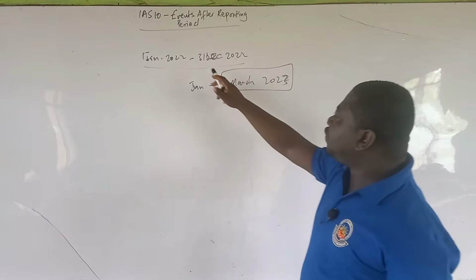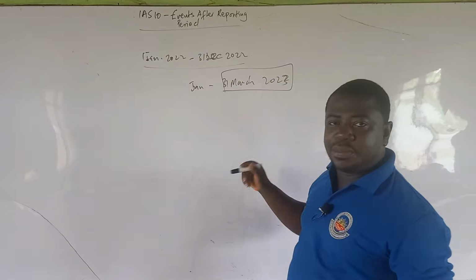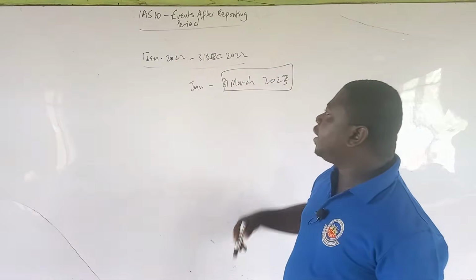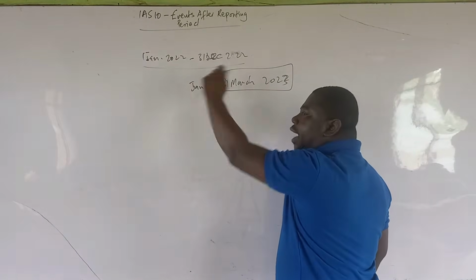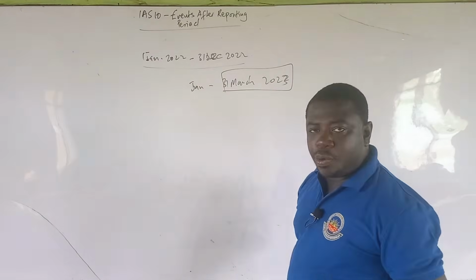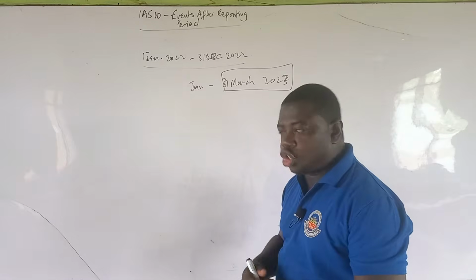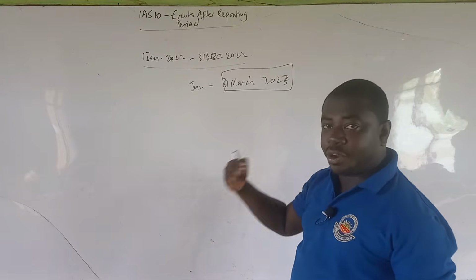So if the 3-month period is allowed, then whatever happened after the reporting period, those post-reporting period events, favorable or unfavorable, that occur between the last day of the reporting period and the date the accounts will be authorized for issue, any event that happens within this 3-month period, we call an event after reporting period.